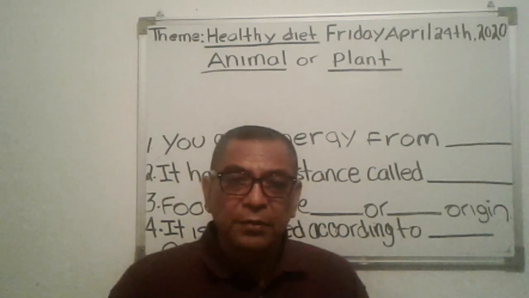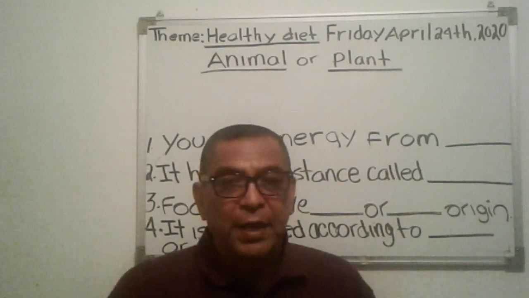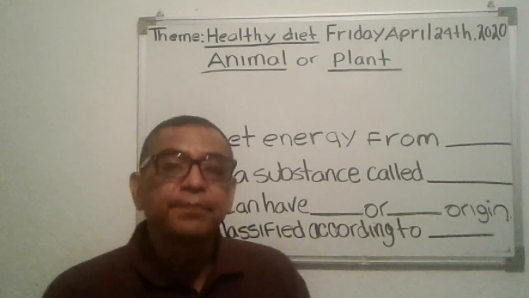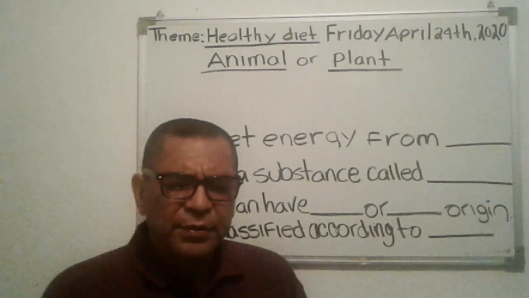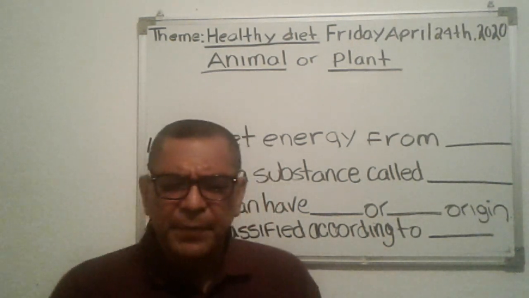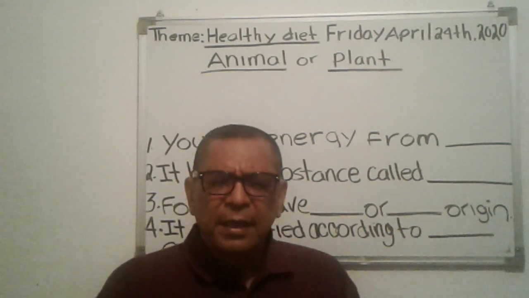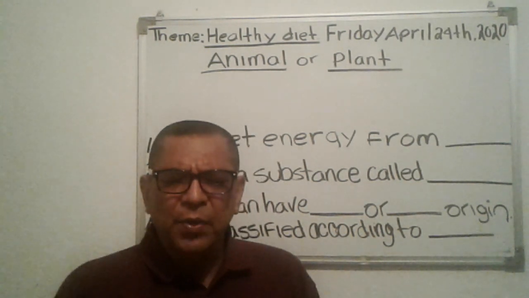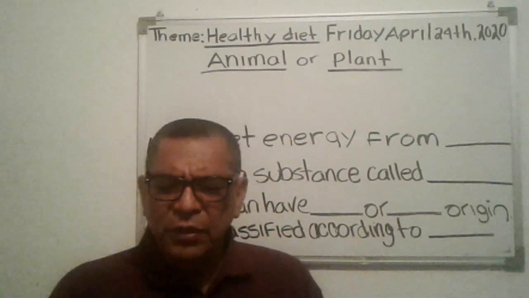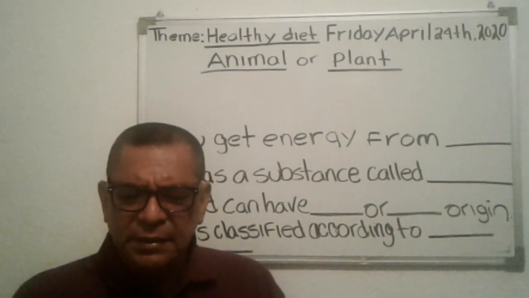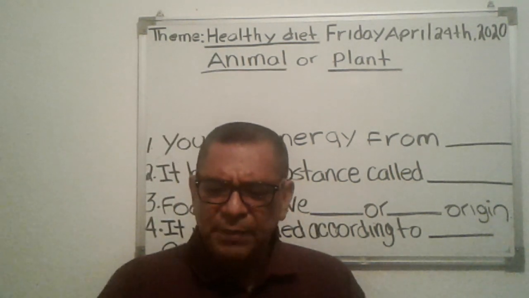But before we start the class, I'd like to start with our Father. There in your house, you can pray with me. Our Father who art in heaven, holy be your name. Your kingdom come, your will be done, on earth as it is in heaven. Give us this day our daily bread, and forgive us our trespasses, as we forgive those who trespass against us. And lead us not into temptation, but deliver us from evil.